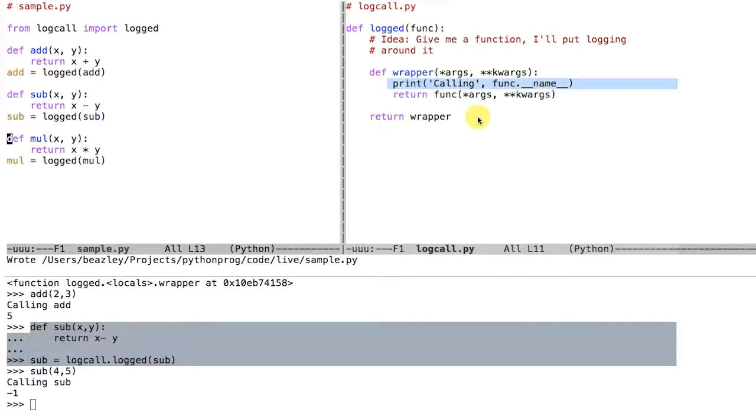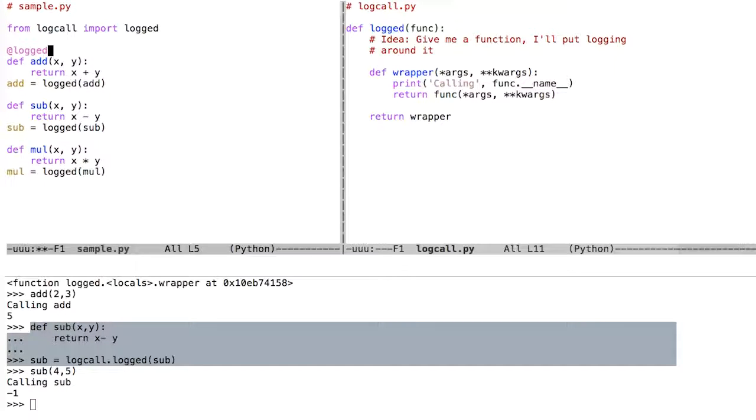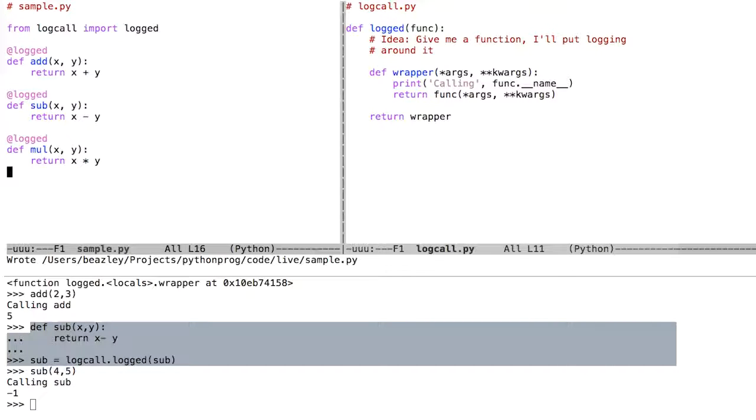And it's so common that there's special syntax for cleaning up this whole definition process. This problem of defining the function and then immediately wrapping it with this layer that looks a little weird. So what you can do instead is use the @ sign. If I say @log, this is the same as defining the function and then wrapping it. It allows me to get rid of that final step. So I can come in here, I can sort of tag these functions, saying, okay, all of you guys, you're logged. And they will magically get logging added to them.